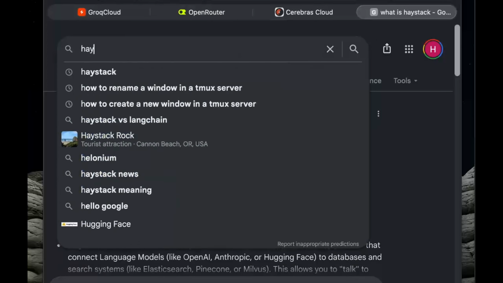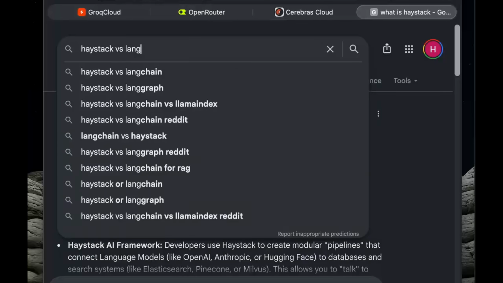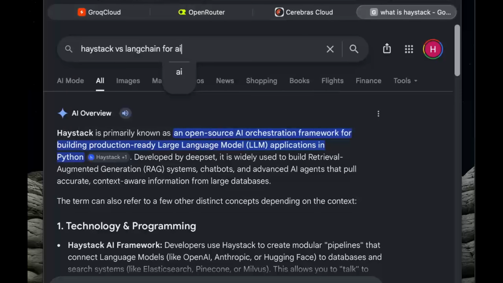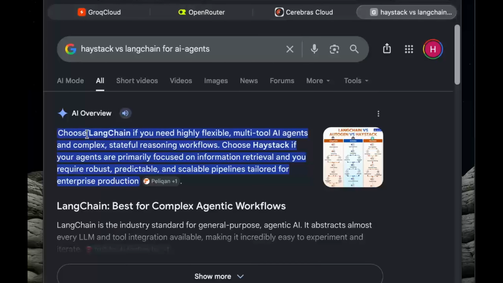Okay, let's see. Haystack versus LangChain for AI agents. Choose LangChain if you need a highly flexible multi-tool AI agent and complex stateful reasoning workflows. Choose Haystack if your agents are primarily focused on information retrieval and you require robust, predictable, and scalable pipelines tailored for enterprise production.